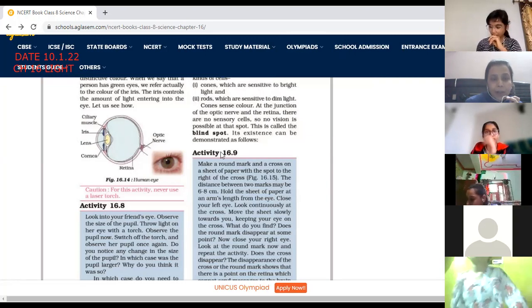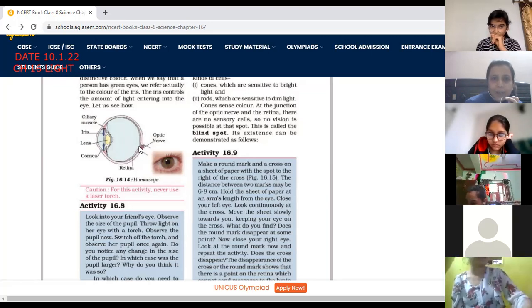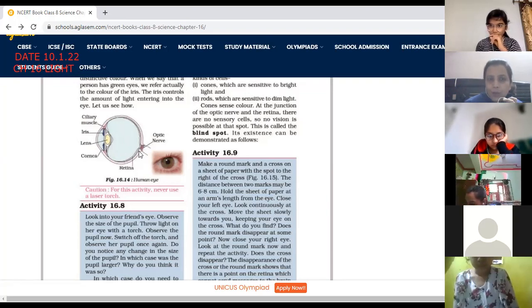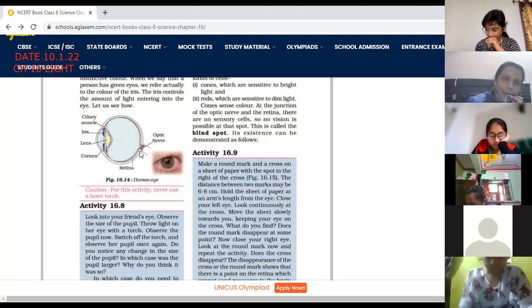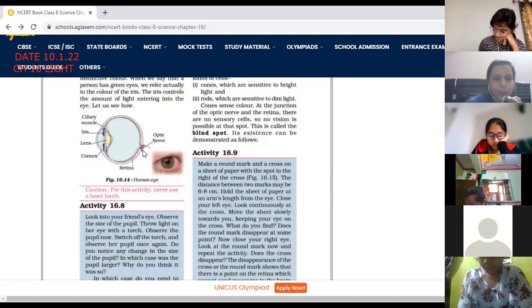And one very interesting thing is there is a blind spot near this junction where the optic nerve and this retina meet. Blind spot means when the light falls on the blind spot, there are no sensory cells, no sensors are there. So whenever any light falls on the blind spot, we are not able to see that object.